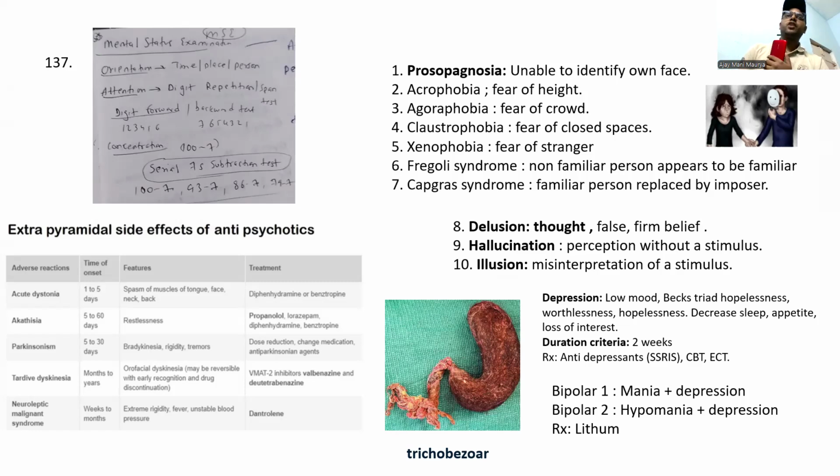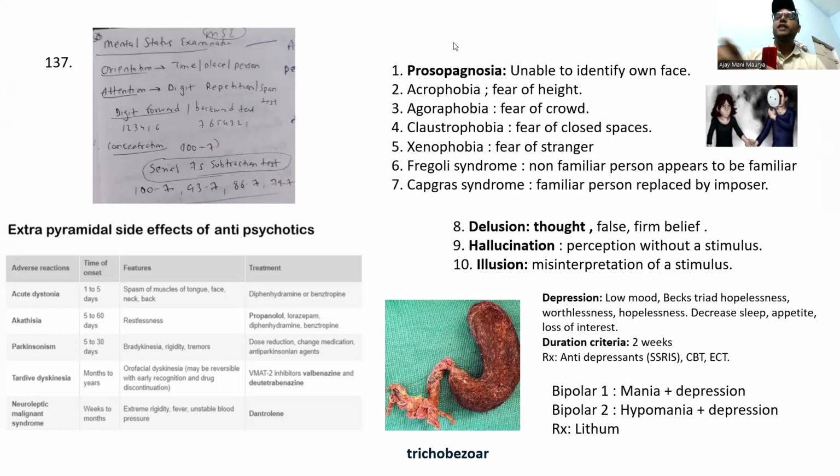For the concentration, guys, you have to do the serial 7 subtraction test. Sir, can you please subtract 7 from 100, like this one? 93, subtract 7 again. They will tell the answer. This is the minimum test you have to ask in the MSE examination. Also, please remember the extrapyramidal side effects: akathisia, Parkinsonism, tardive dyskinesia, and treatment. This one, guys.